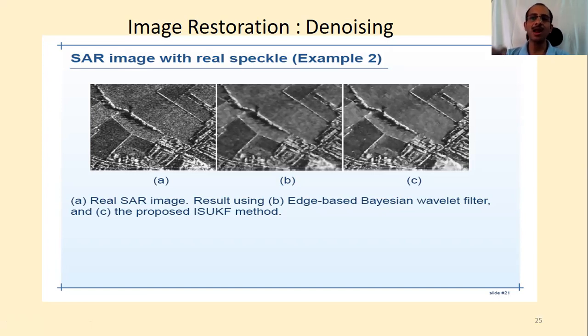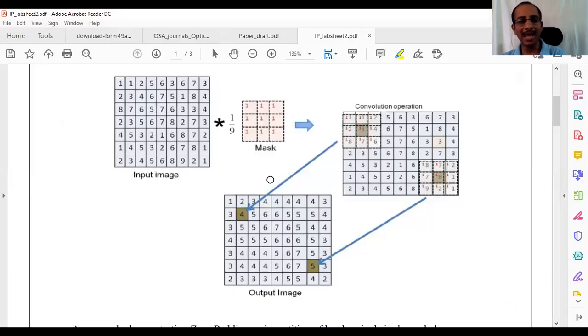Even the min filter and max filter are all non-linear filters. But if I do a pure convolution operation, just averaging, summing and putting at the center, it's a linear operation, so it's a linear filter. I need a linear filter. I want to do a linear filtering operation, but improve upon the simple averaging filter. Any suggestions? More weight to the central pixel. Very good. So we need to add weight to the center pixel. Is there a better way of doing it? Can you tell a simpler way of doing it?